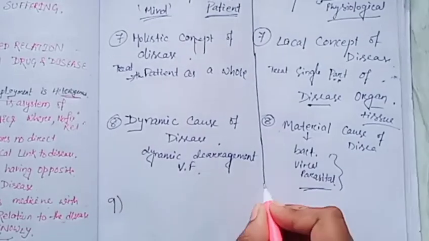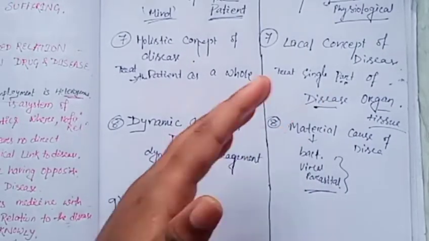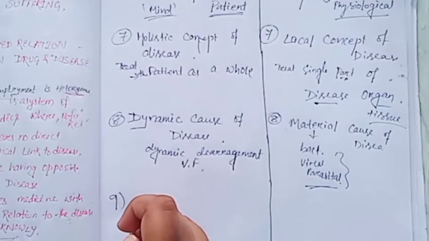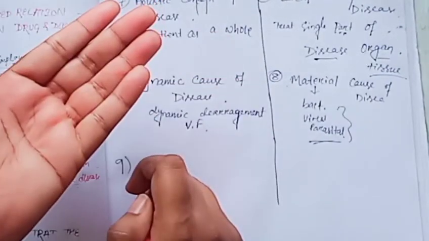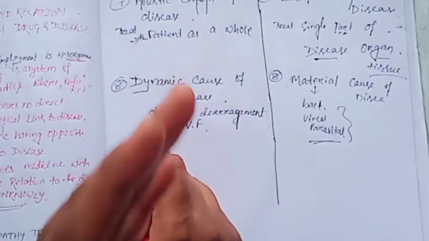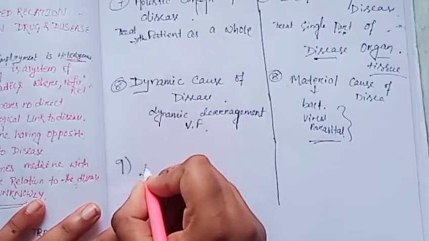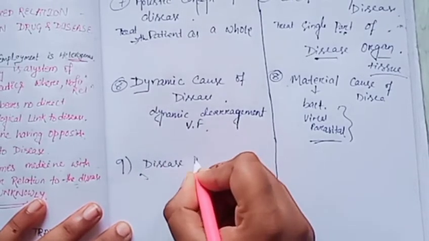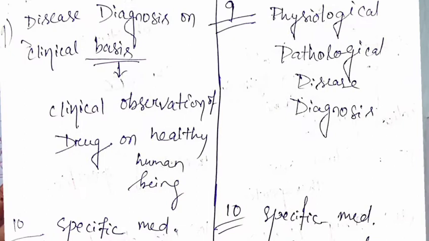That is that. The ninth point we discussed is that in homeopathy we take the clinical basis, meaning the therapeutics do not depend upon physiological and pathological discovery, but depend upon experiment and clinical observation of the drug on healthy human beings. Here the disease diagnosis is on a clinical basis. Clinical basis means the clinical observation of a drug on healthy human beings.